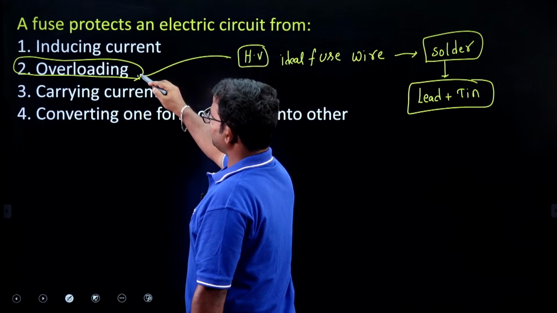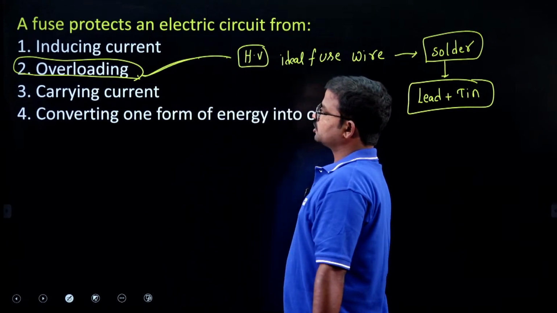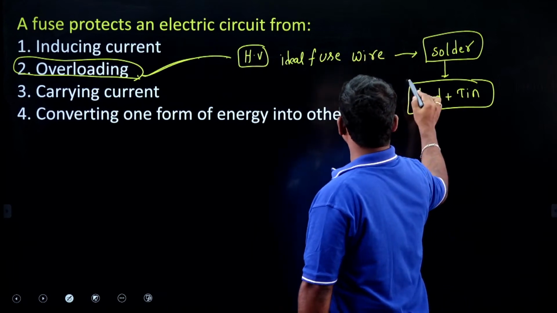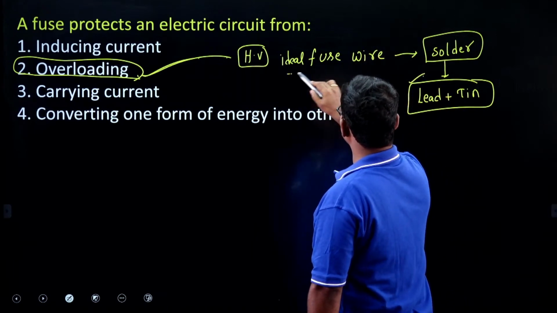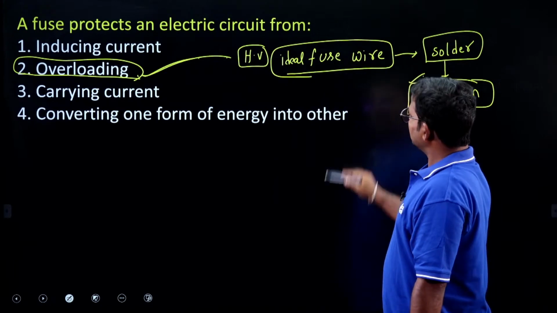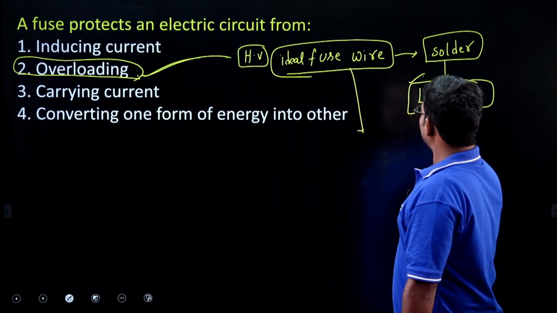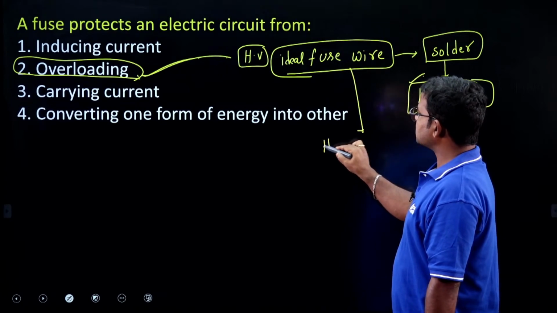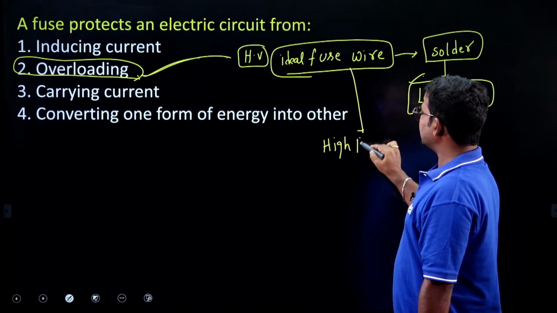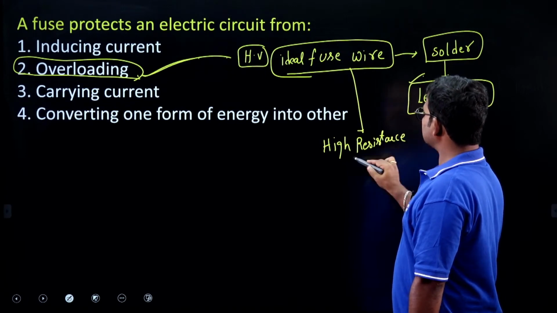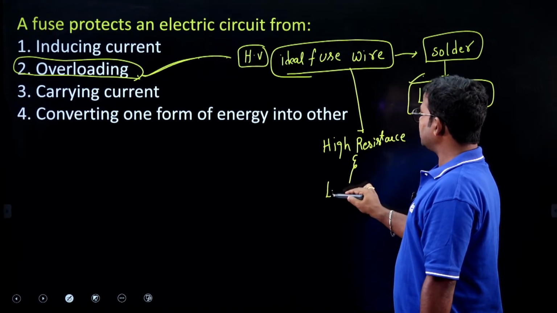So that's why we have to consider option 2 is the right answer. And what are the unique characteristics of an ideal fuse wire? Mostly, an ideal fuse wire has high resistance and low melting point.